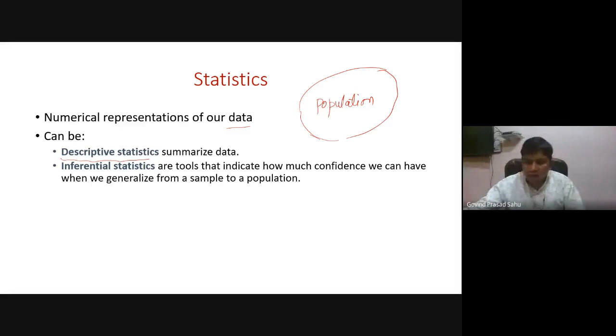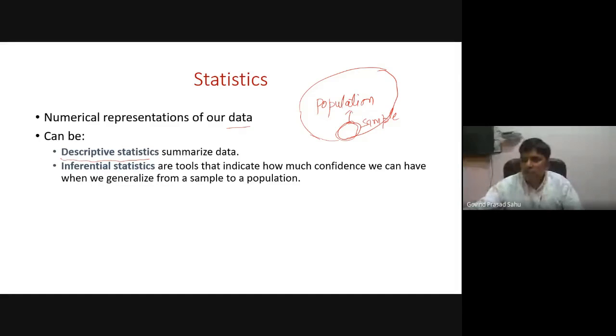But in reality, many times it is not possible to get all the data for each individual, for example the whole population. In that case, we take one small portion of the population, which we call a sample, and we study this sample. We derive some conclusions and try to make an inference about the whole population.